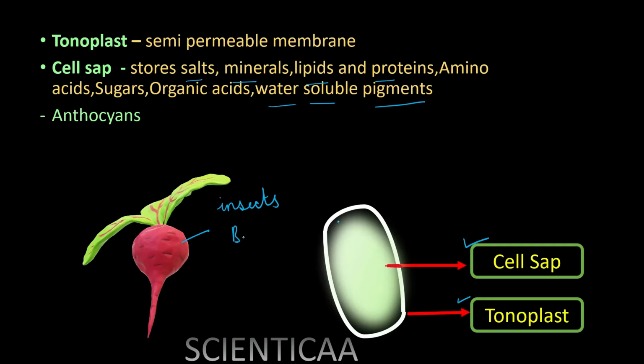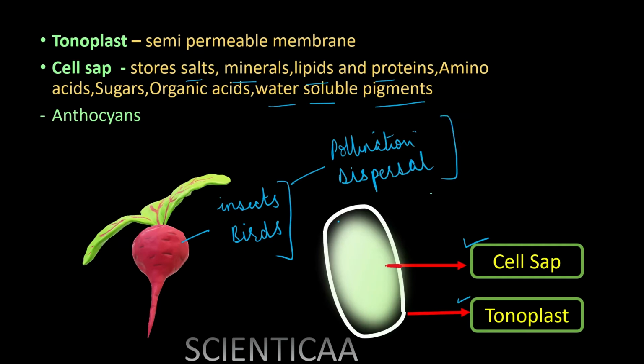The pigment will be able to attract the pollinators such as insects, birds, and other animals which are going to help in pollination and dispersal. So these processes are going to be facilitated by the pigments which are present in the vacuoles of the cell.